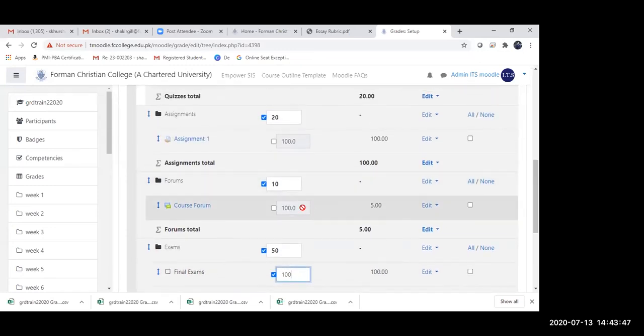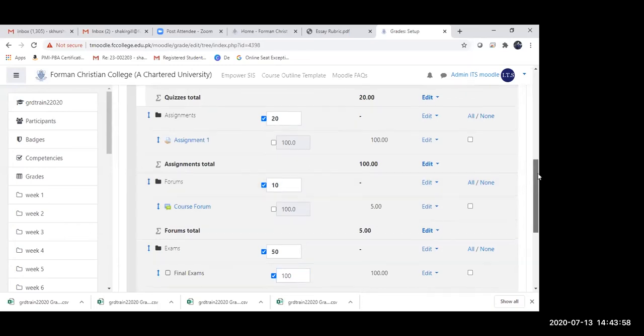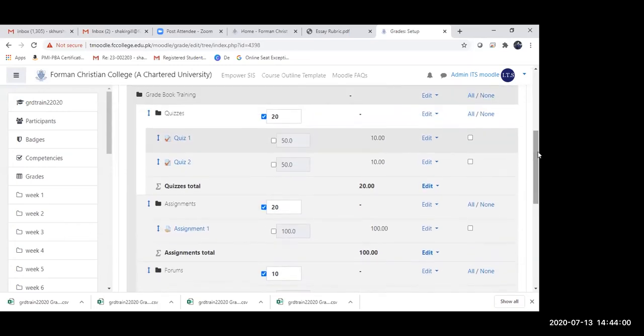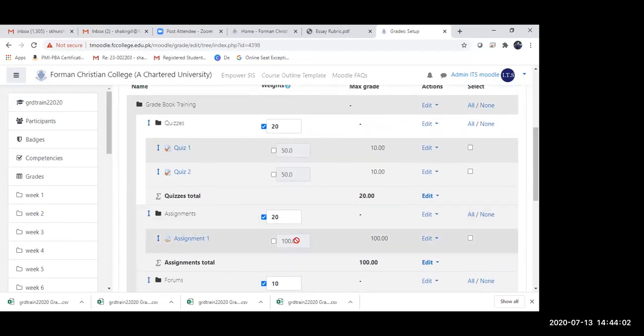Because I created one forum, the entire forum is going to take up the weightage of 10%. So that is why it says 100 over here. Similar is the case with the assignment, because it was one assignment, it's 100% for this 20% weightage.